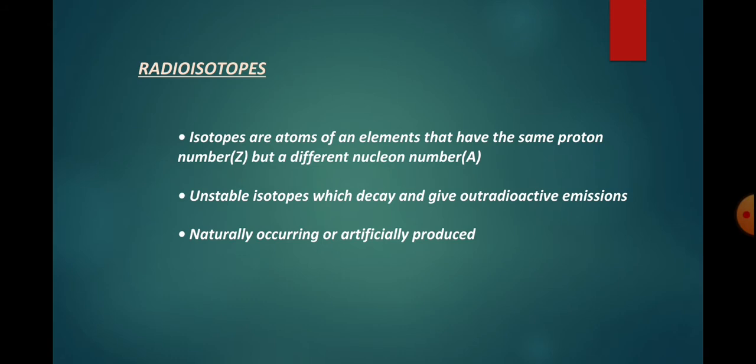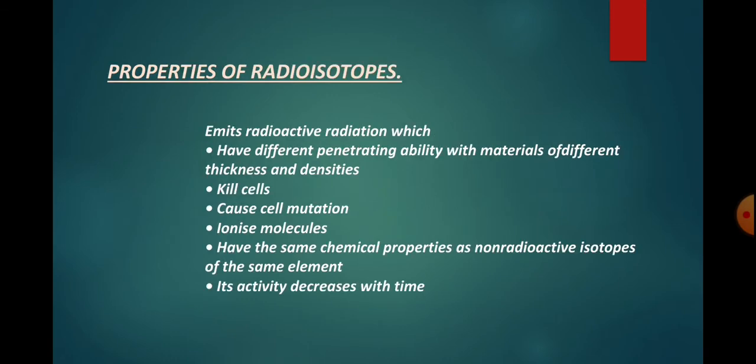Radioisotopes. Isotopes are atoms of an element that have the same proton number but a different nucleon number. Unstable isotopes decay and give out radioactive emission; they can be naturally occurring or artificially produced.